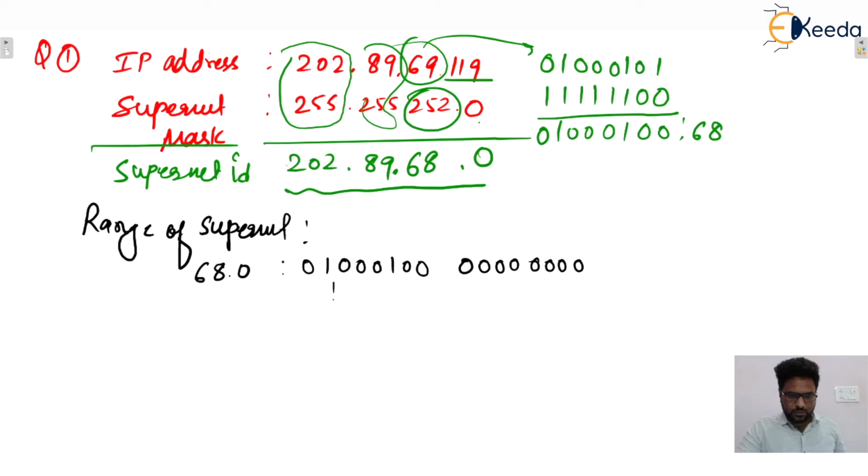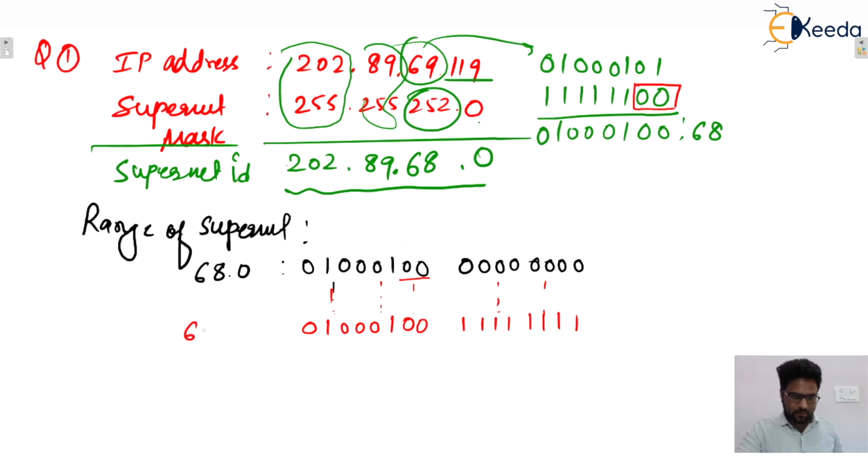Now you tell me, how many supernet bits are here? Yes, these are the supernet bits. So these supernet bits will be 0 0, and this one will go up to 0 1 0 0 1 0 0, and these host bits will be going from all zeros to all ones, isn't it?